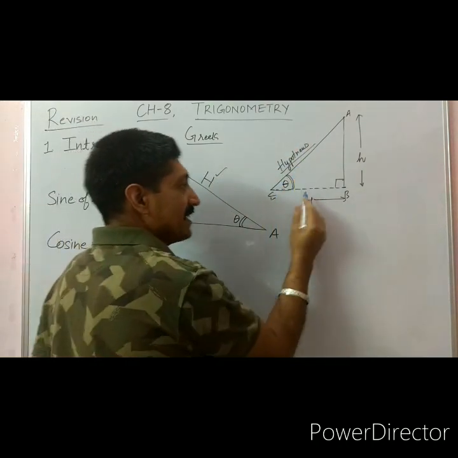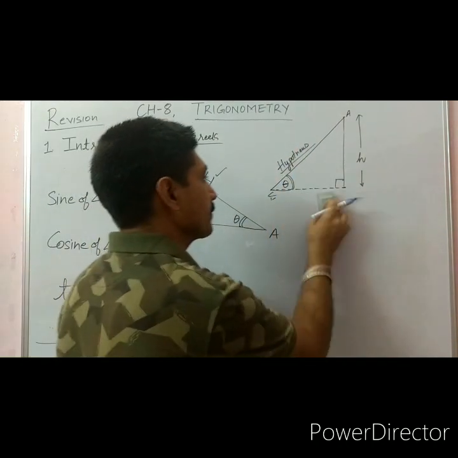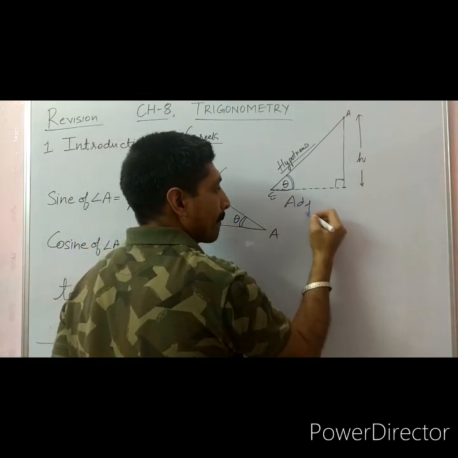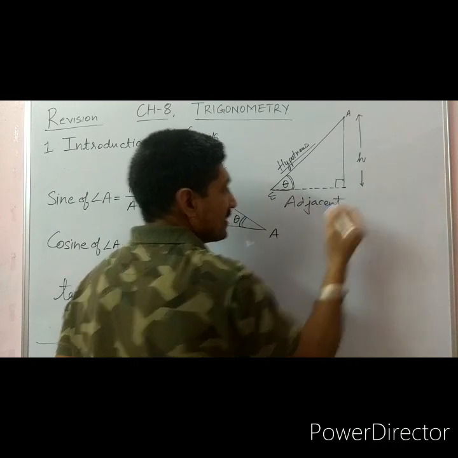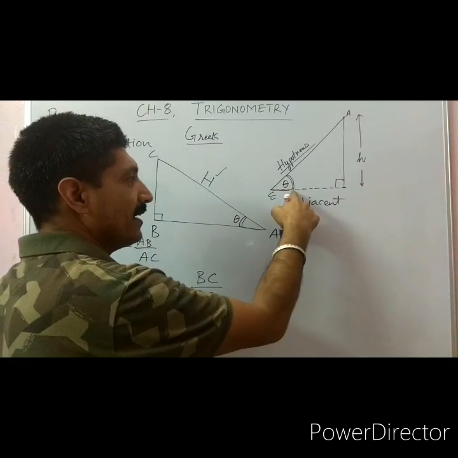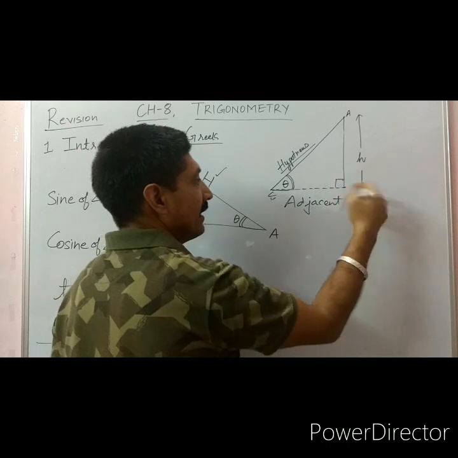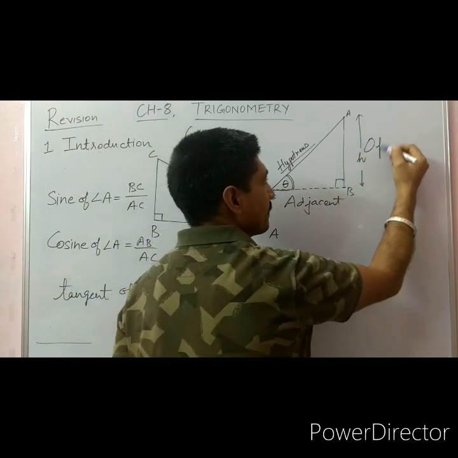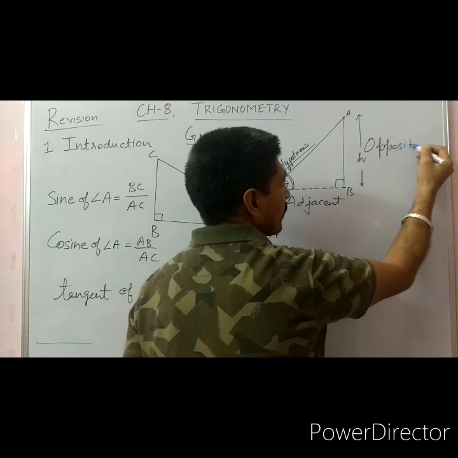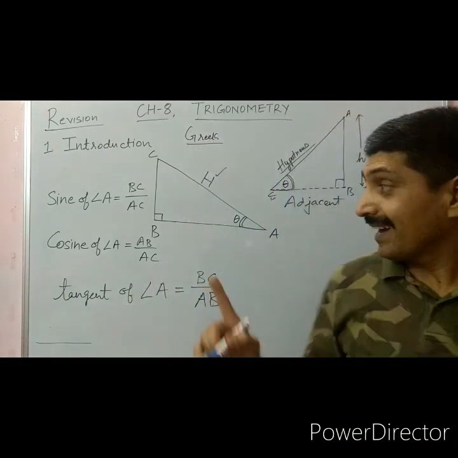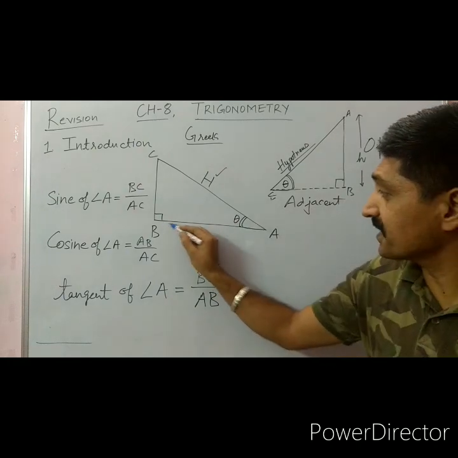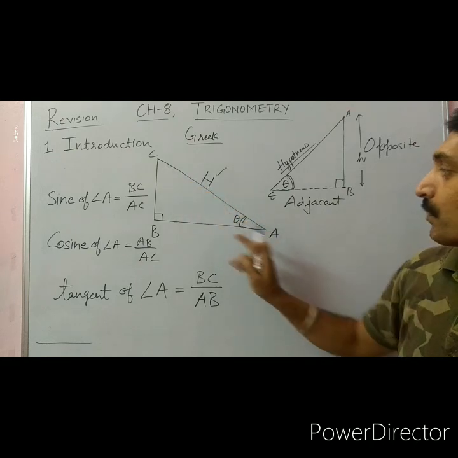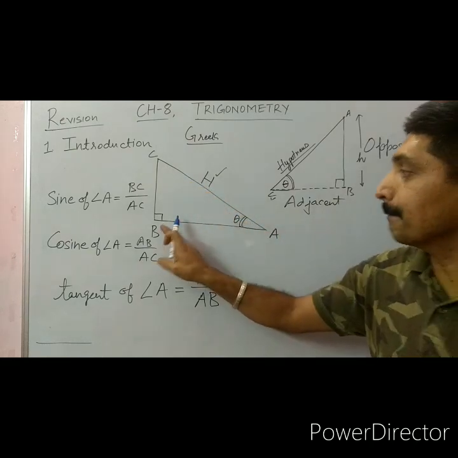This side is the adjacent side to this angle, and this AB is the opposite side. So dear students, always the opposite side, here in this triangle ABC, we have AB is the base.